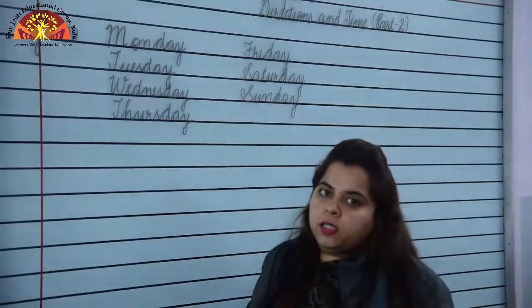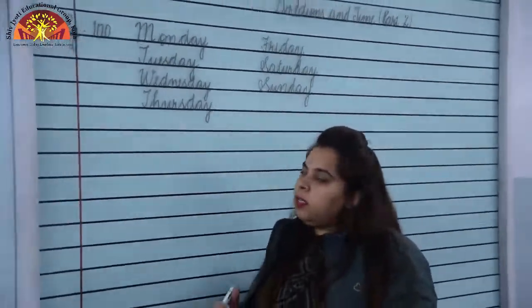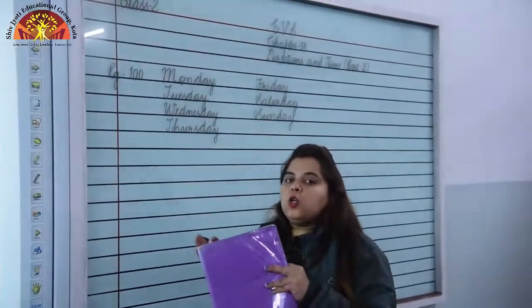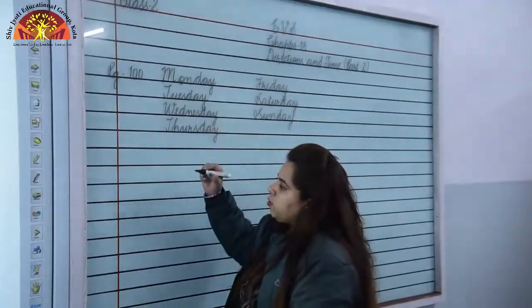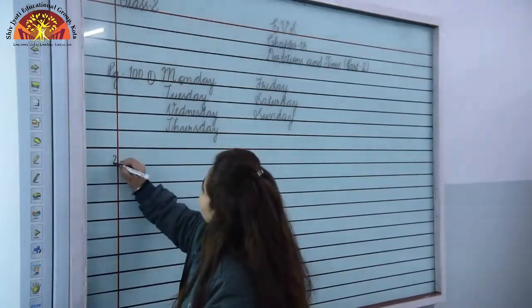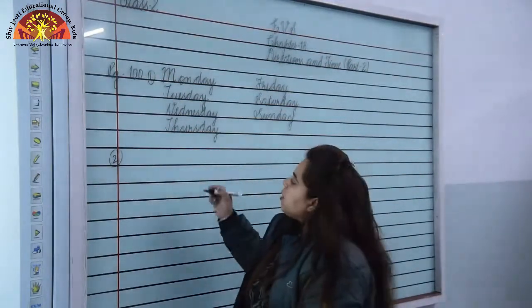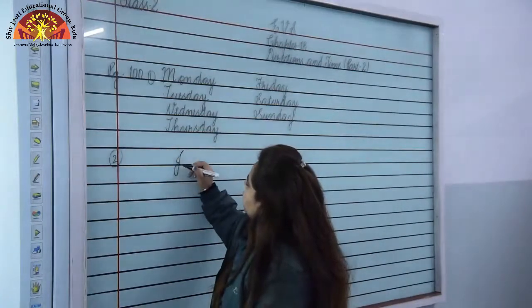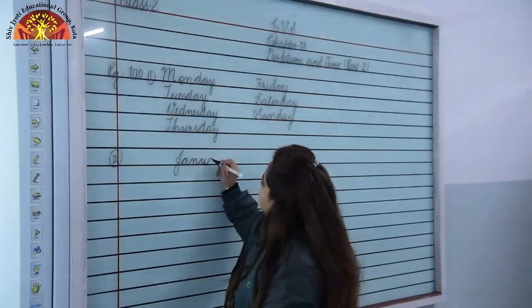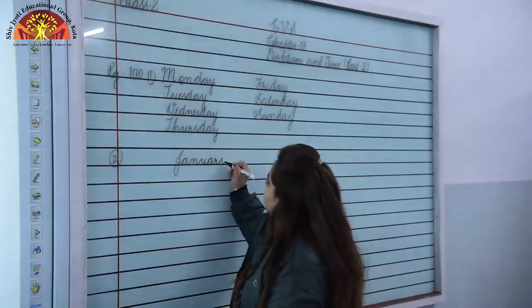Now the next question is we have to write the months in a year. How many months are there in a year? There are 12 months in a year. Let's start. First is January, J-A-N-U-A-R-Y.